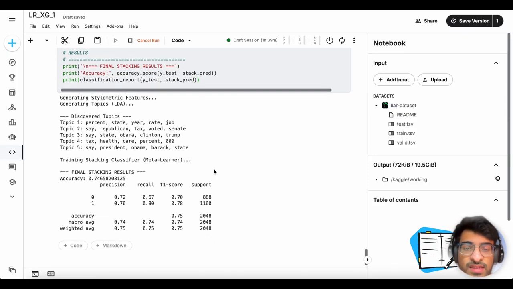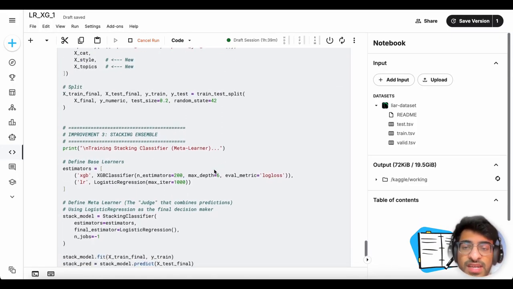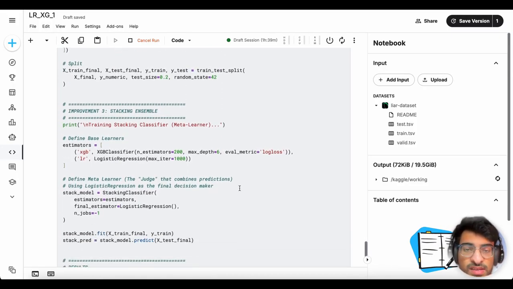And finally, coming to the ensemble model, the stacking classifier. For this classification, we didn't just go with one algorithm. The stacking ensemble allows us to use XGBoost to capture non-linear complex patterns and logistic regression for its probabilistic approach, where we get the non-linearity of XGBoost and the linearity of logistic regression.